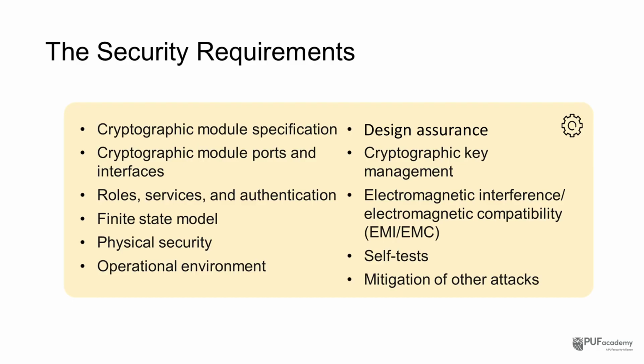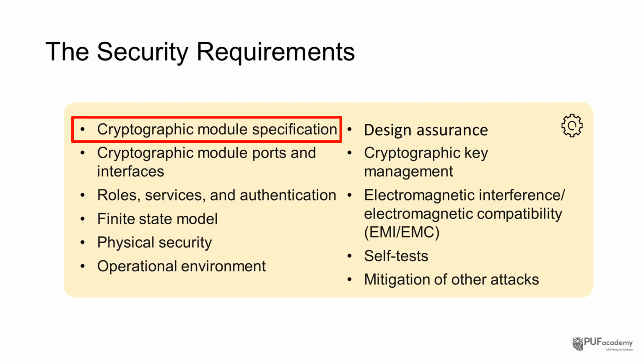Alright, we've just talked about which kinds of products seek CMVP validation and what security levels they usually target. Now let's move from where and who to what. What CMVP actually validates under FIPS 140-3. FIPS 140-3 defines 11 core security requirements. These are the pillars that CMVP labs and reviewers will examine in your submission, and for each item you must provide clear, testable evidence. Let's walk through them step by step.